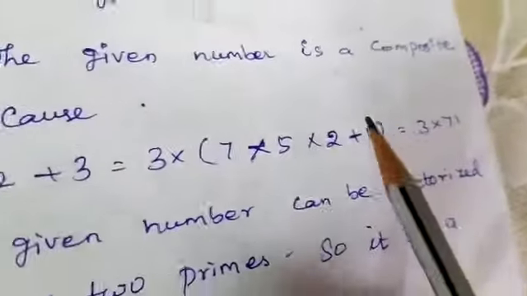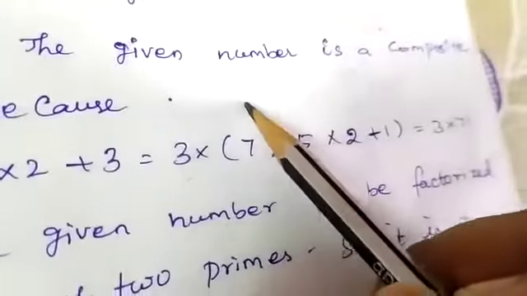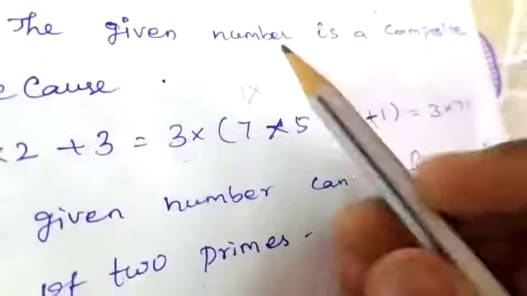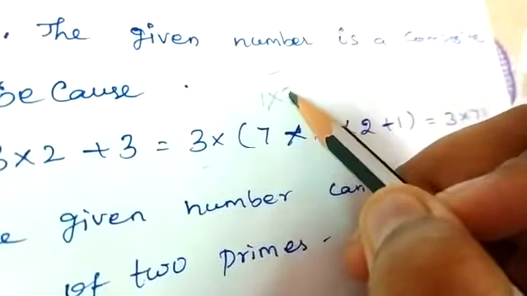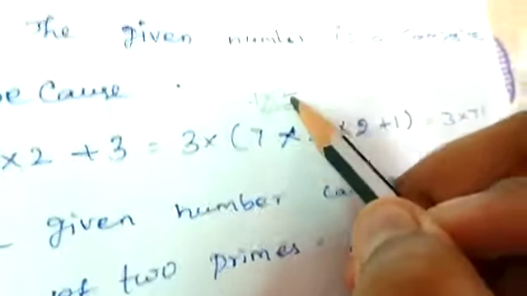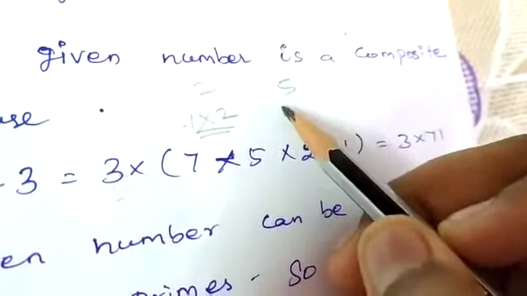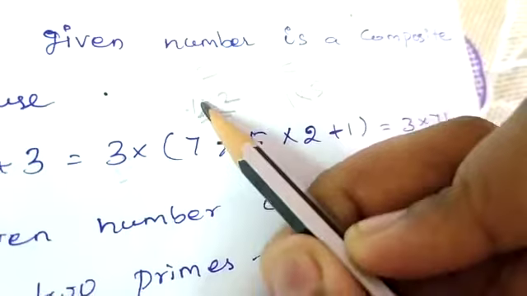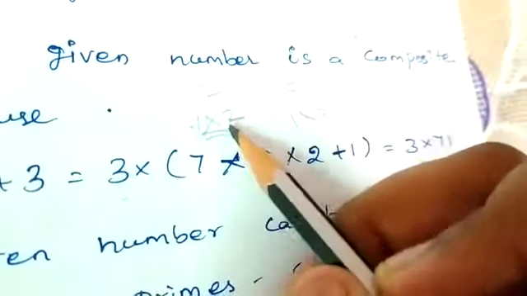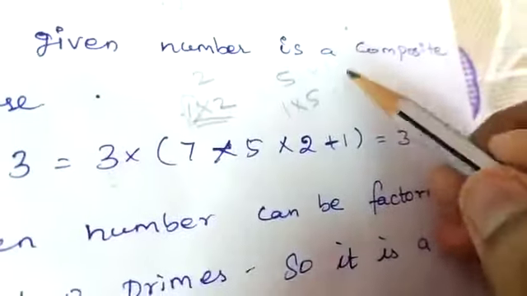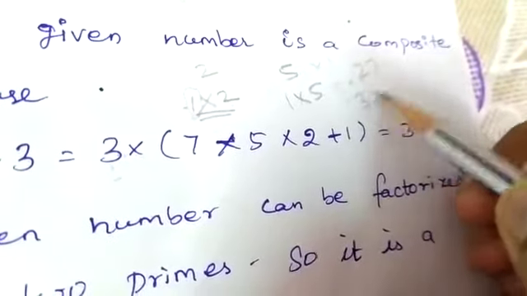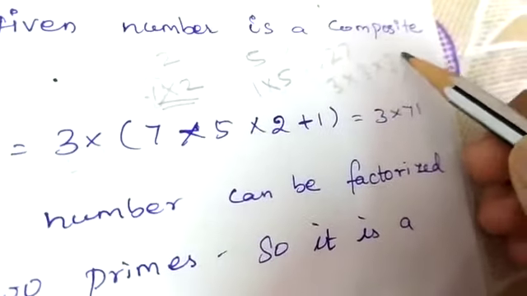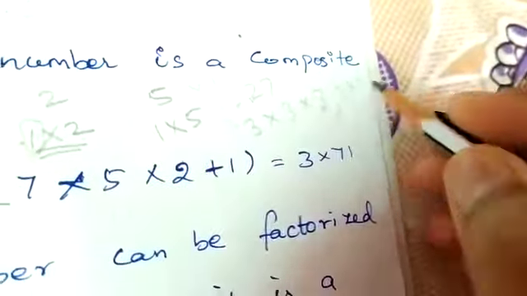You already know that a prime number has only two factors, 1 and itself. If I take 2, it has only the factors 1 and 2. If I take 5, it has only 2 factors, that is 1 and 5. So a prime number has only 1 as a factor other than the number itself. But if I take 27, it has 3 into 3 into 3, 3 into 9, or 27 into 1. It has these many factors, so it will be considered a composite number.